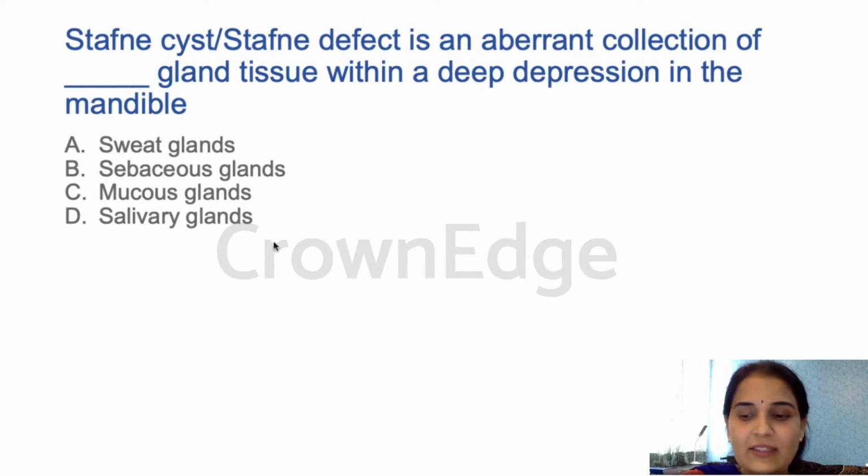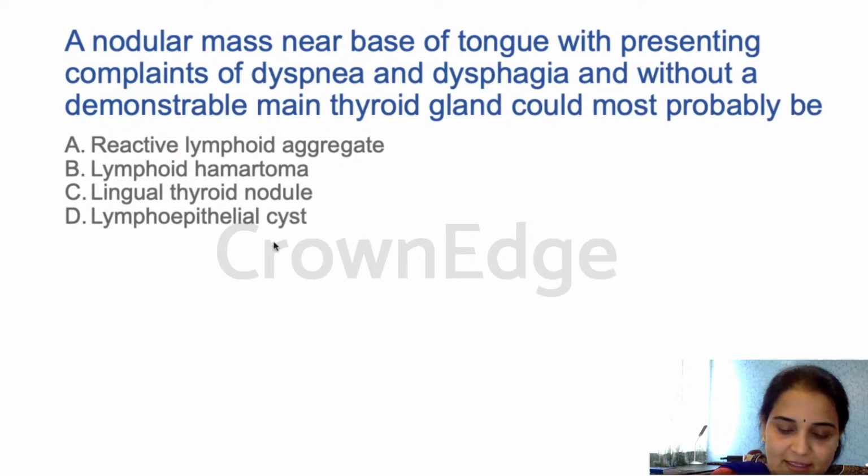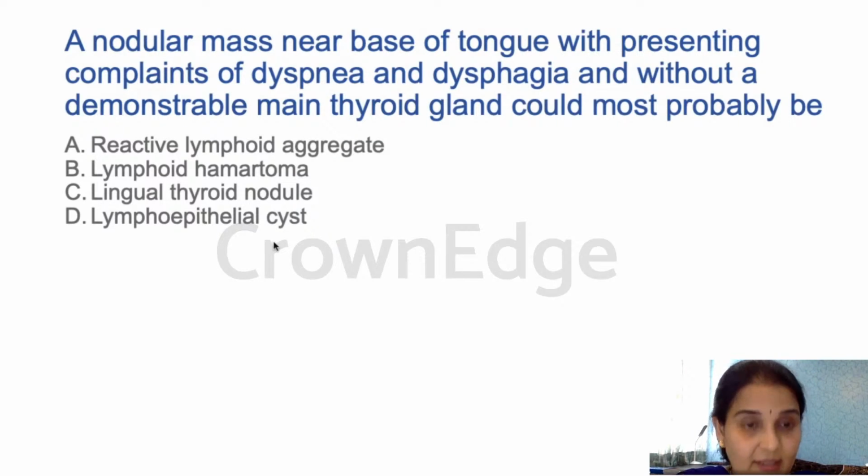Excellent. Next question. Here is a clinical question. A nodular mass near base of tongue with presenting complaints of dyspnea, dysphagia, and without a demonstrable main thyroid gland could most probably be: reactive lymphoid aggregate, lymphoid hematoma, lingual thyroid nodule, or lymphoepithelial cyst. Again, this is another straightforward question, not much thinking required.